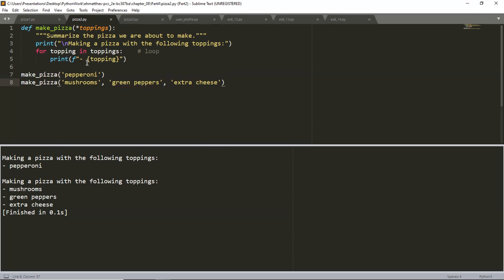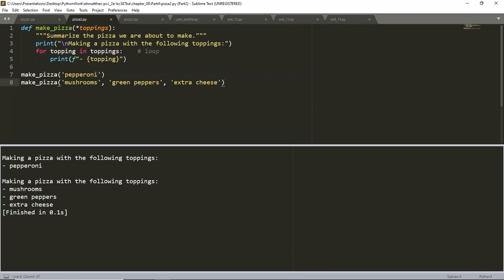We say making a pizza with the following toppings, and so the first time we get the output: making a pizza with the following toppings: pepperoni. Then: making a pizza with the following toppings: mushrooms, green peppers, and extra cheese. Okay, the function responds appropriately. Whether it receives 1 value or 3 values, the syntax works no matter how many arguments the function receives.